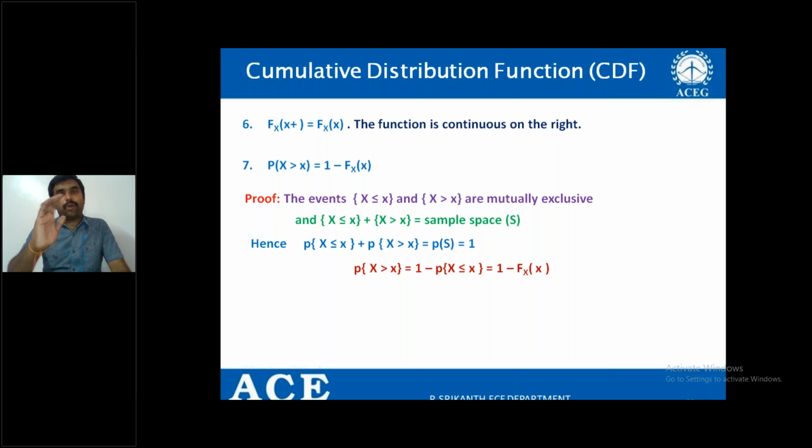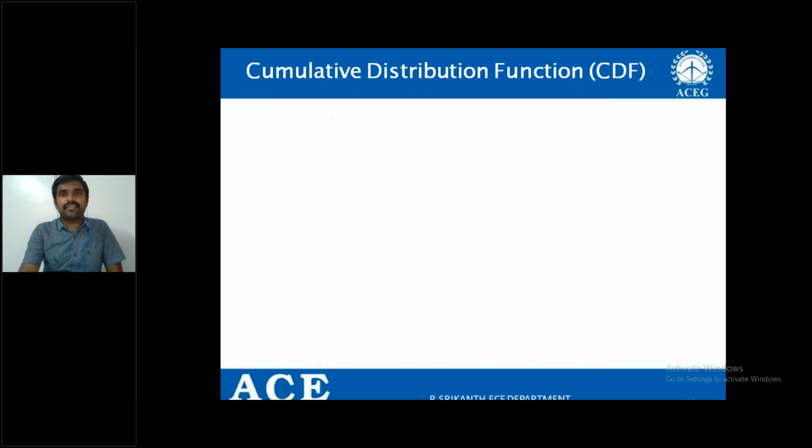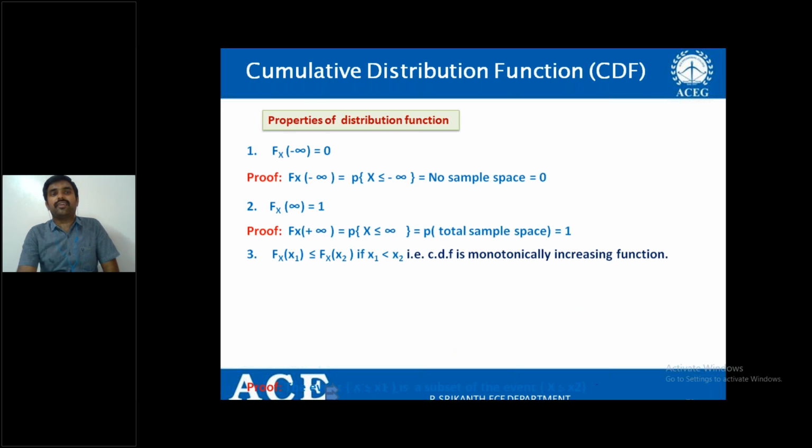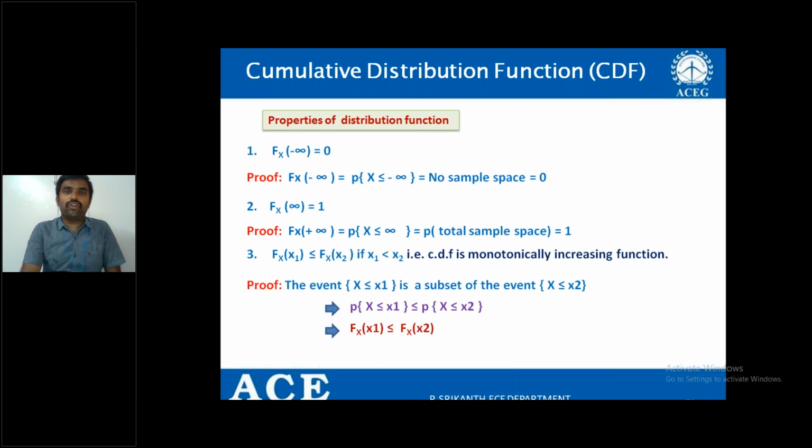So here, how many properties do we have for the cumulative distribution function? Total 7 properties. Let me repeat the 7 properties. The first property is Fx of minus infinity equal to 0. Second property, Fx of plus infinity equal to 1.